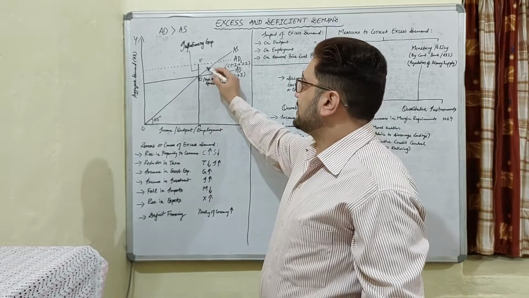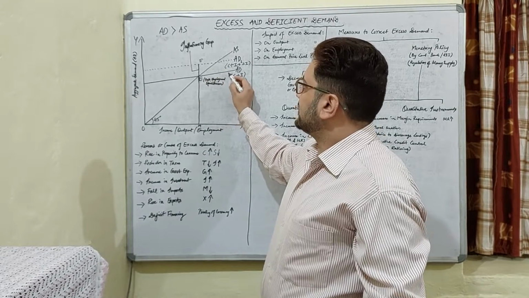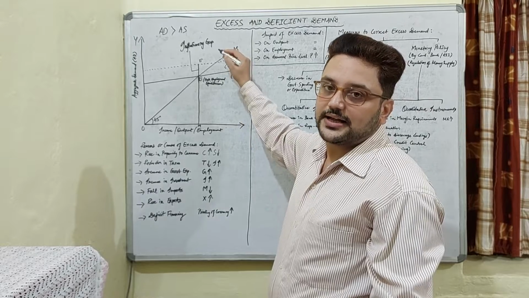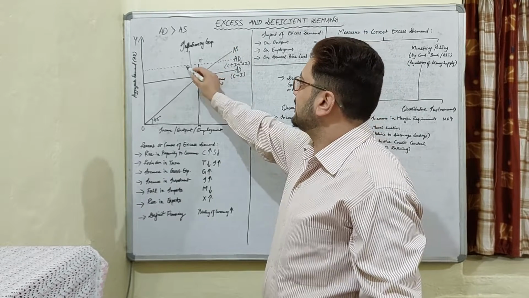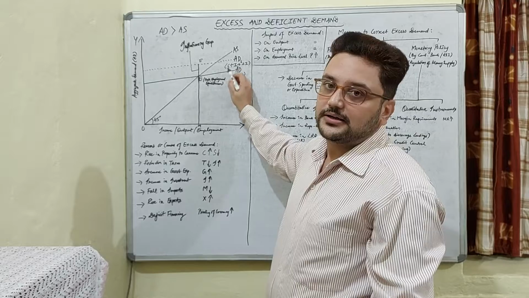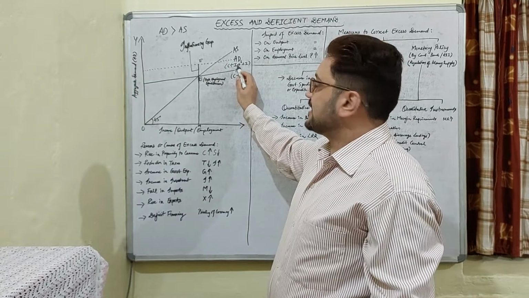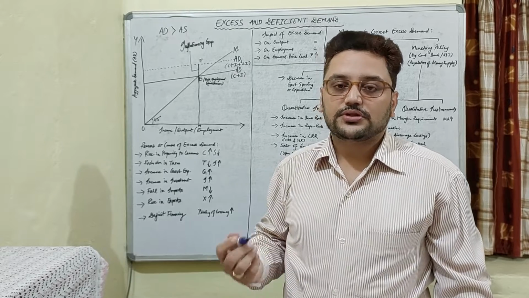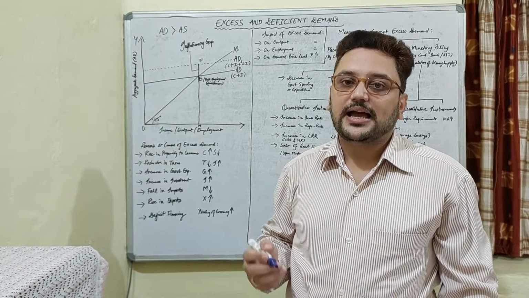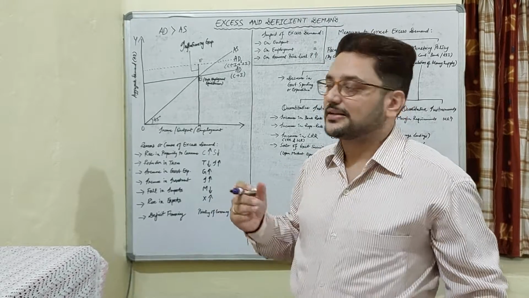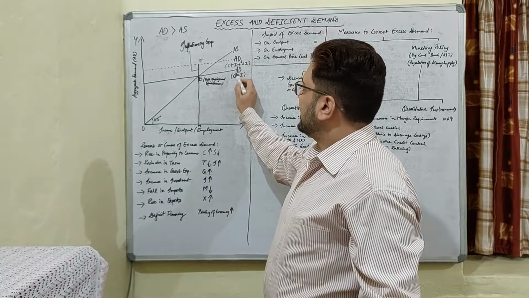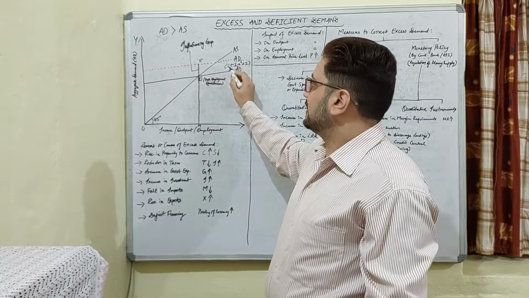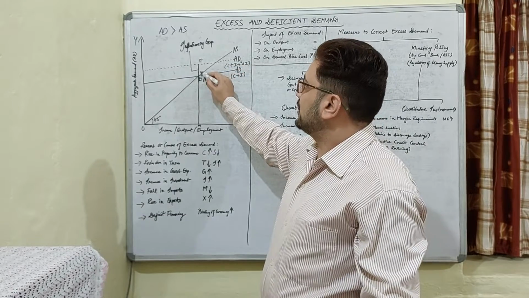But in an excess demand situation, this aggregate demand becomes a little higher than the actual required aggregate demand, and it comes to this AD1 level, which is C plus I and delta I. Delta I is the change in investment. Due to some change in investment, there is a situation of excess demand. So AD1 is higher than AD, and the difference between the two is called the excess demand.